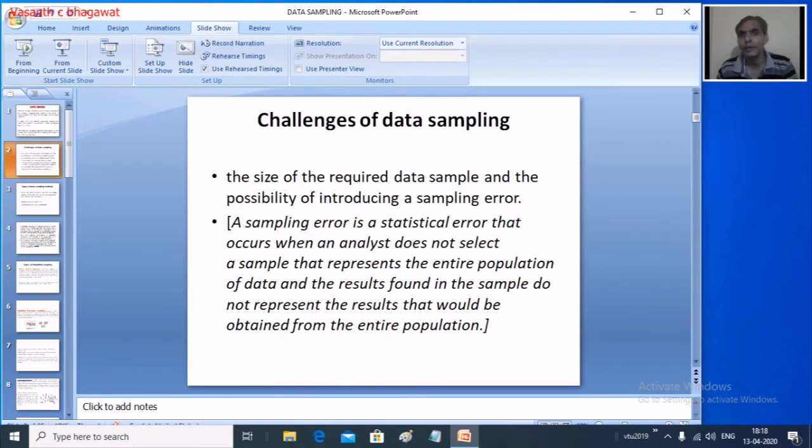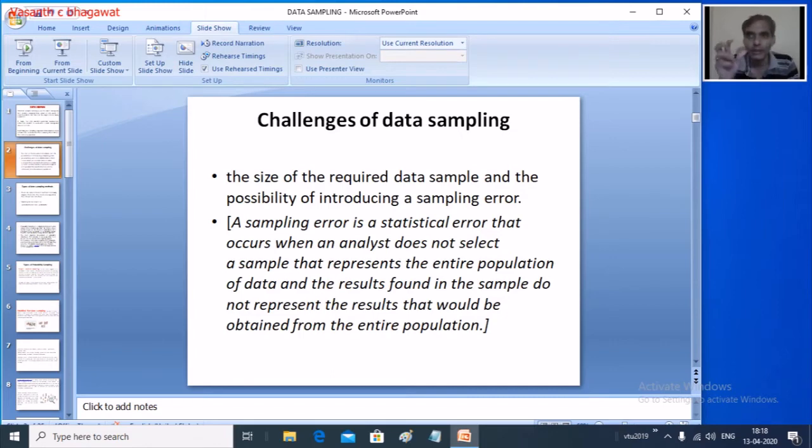When you are collecting the sample, one important challenge the analyst faces is the size of the required sample. What should your sample size be? That is a very important question you are supposed to understand.